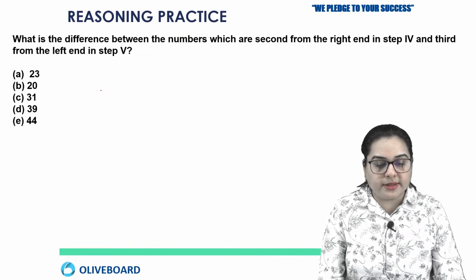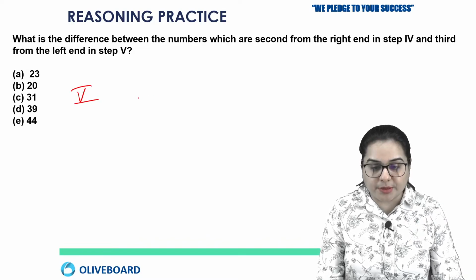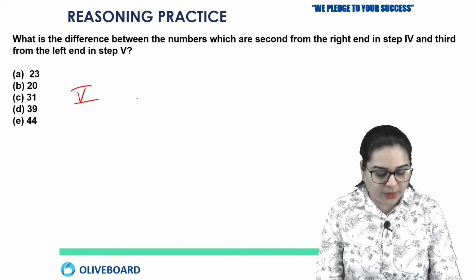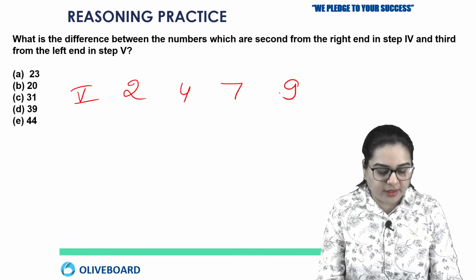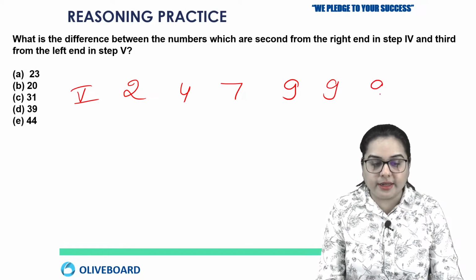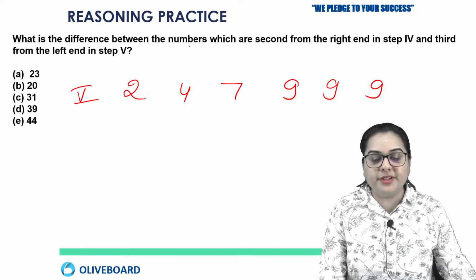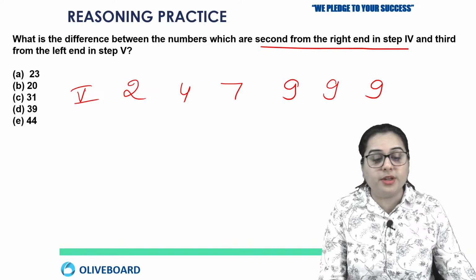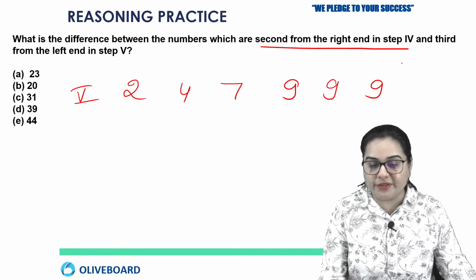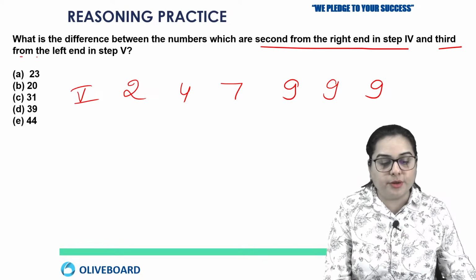Right. Okay, so now he is talking about step number 5. Okay, so what are the numbers in step number 5? 2, 4, 7, 9, 9 and 9. So he is asking what is the difference between the numbers which are second from the right hand in step number 4. Okay, it was not just about step number 5. He is asking third from the left.